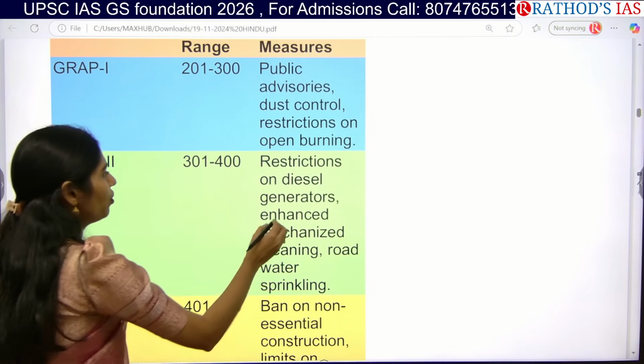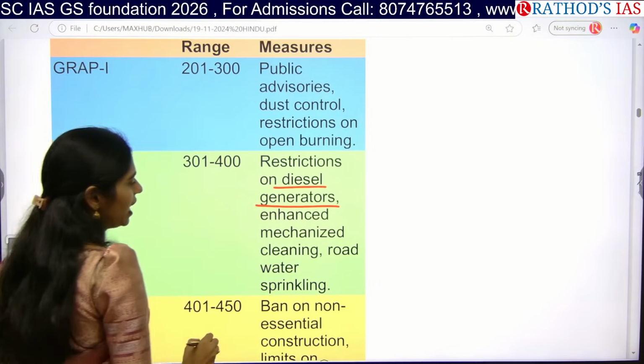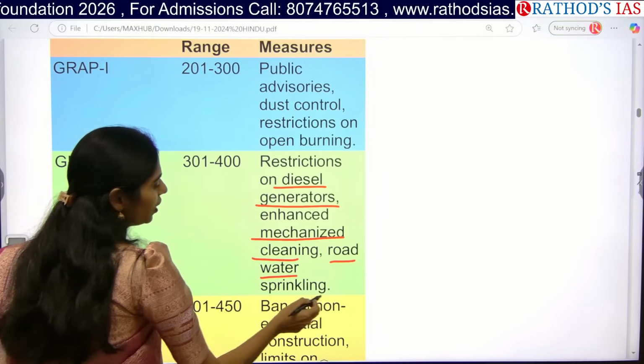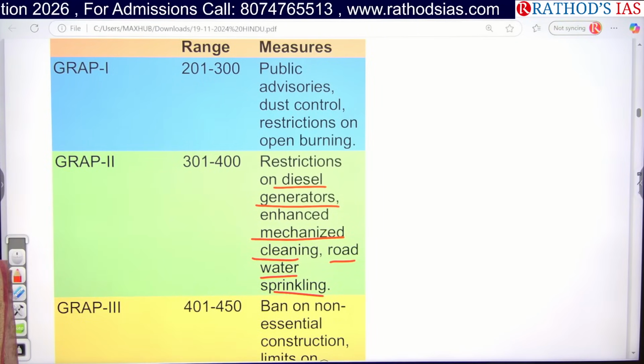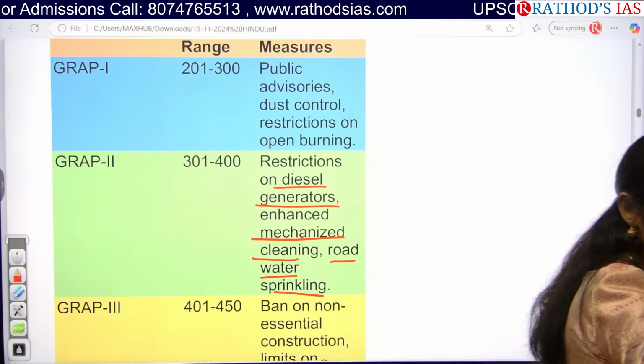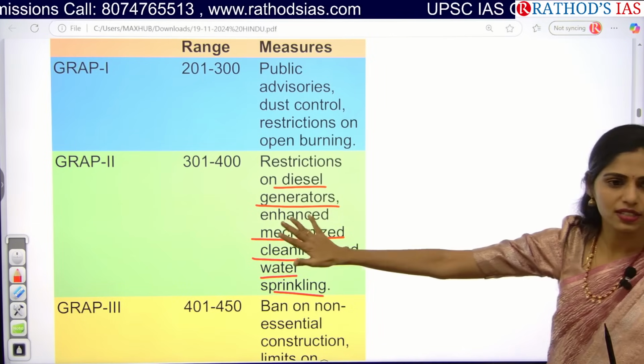So here we are focusing on restriction on diesel generators, and we are going for mechanized cleaning and especially road water sprinkling. Whenever you are going for sprinkling of water on this road, the dust will be settled down, so it will not be rising up. So these are the steps taken in this second plan.